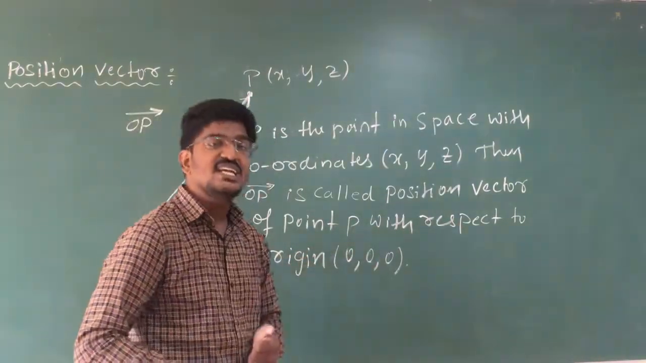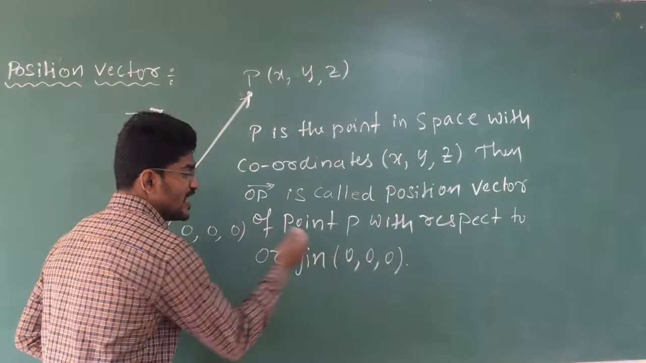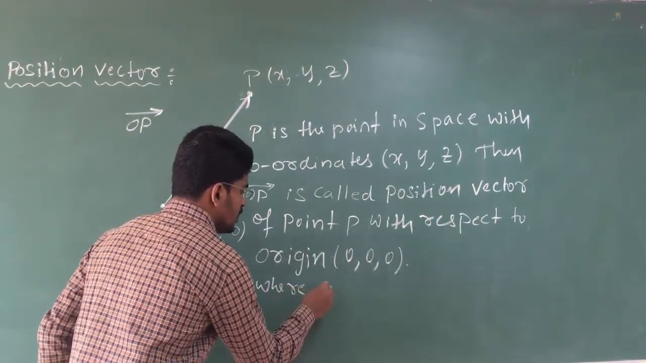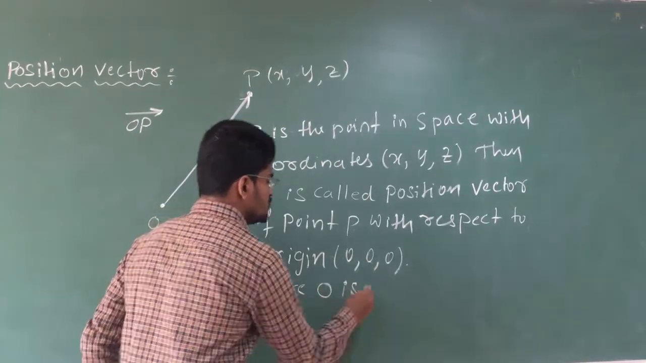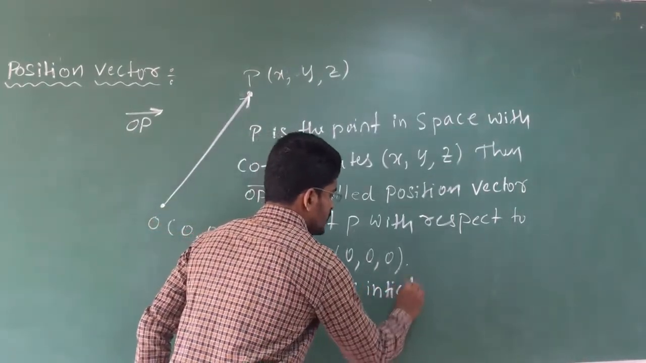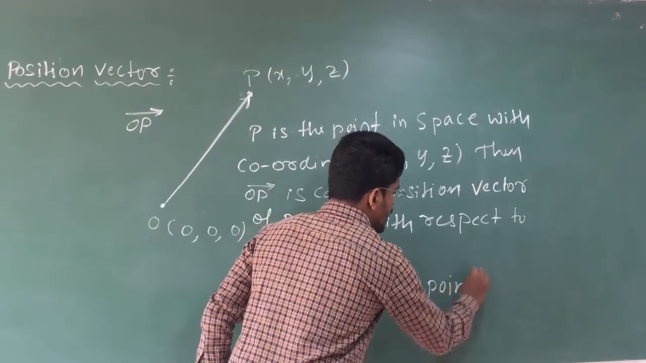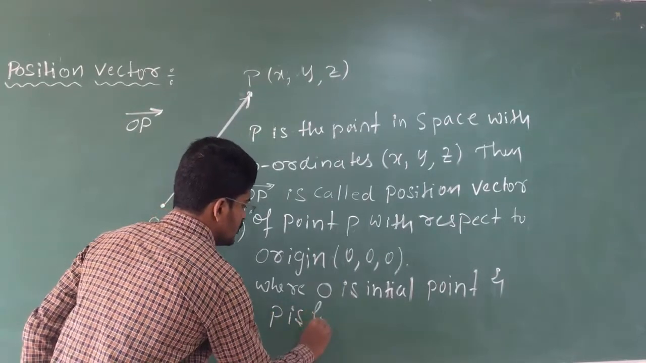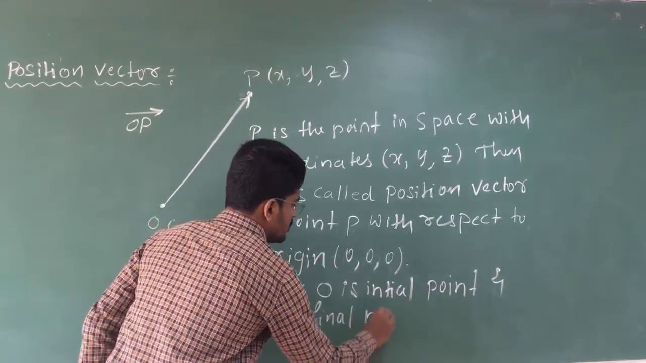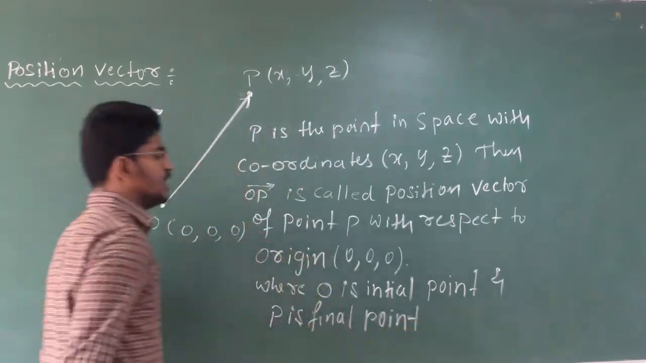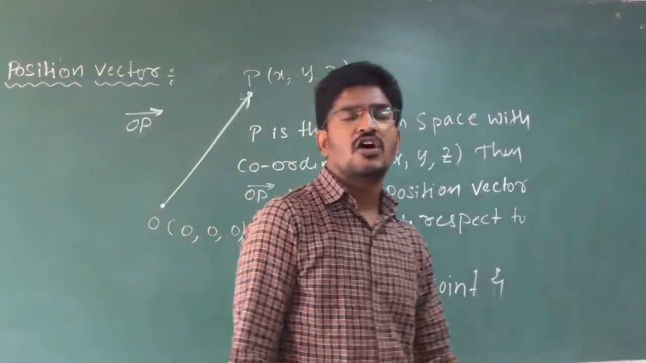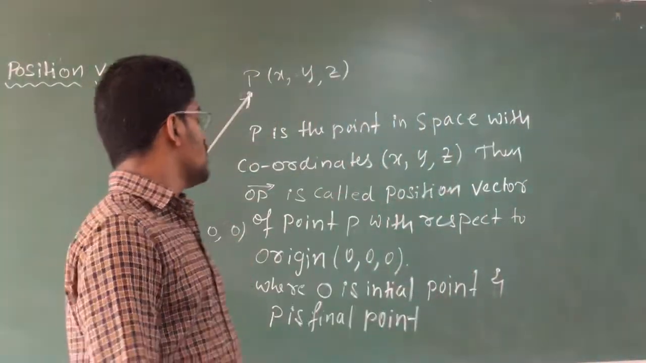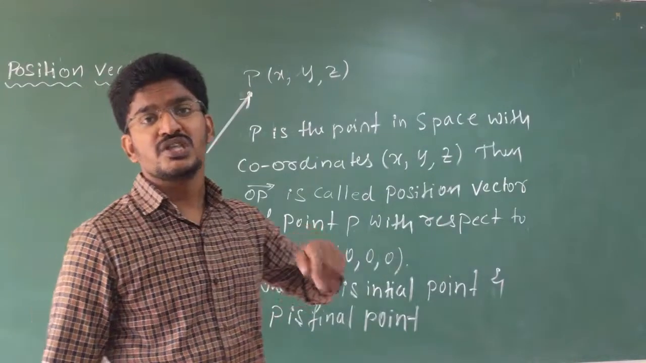You can extend this definition to where O is the initial point and P is the final point, or you can call it the terminal point also. Clear? So this is how we are going to study the position vectors.